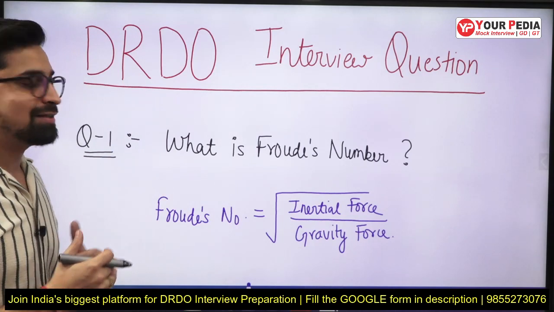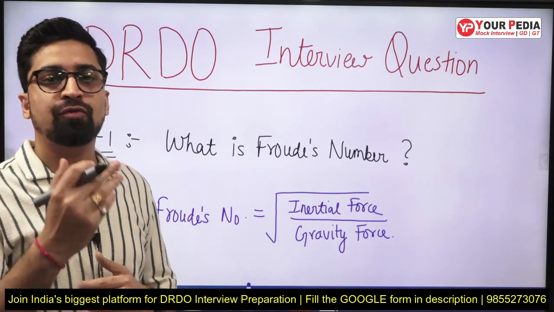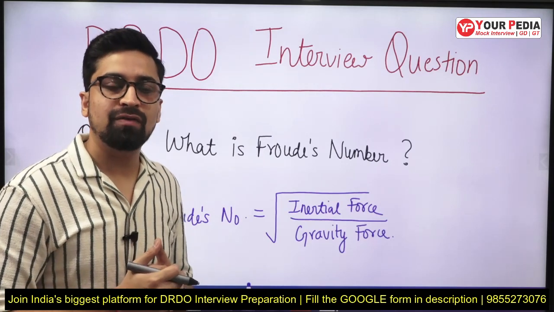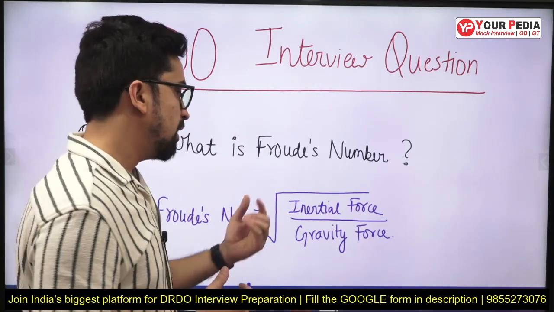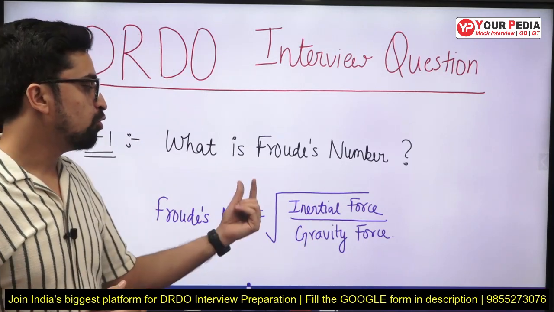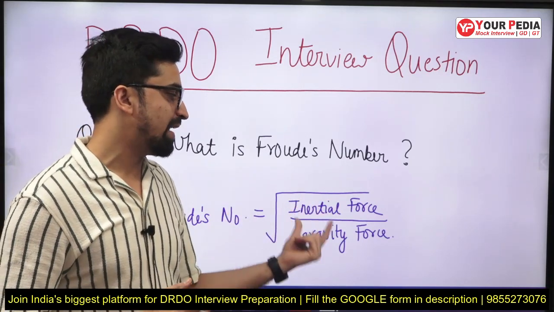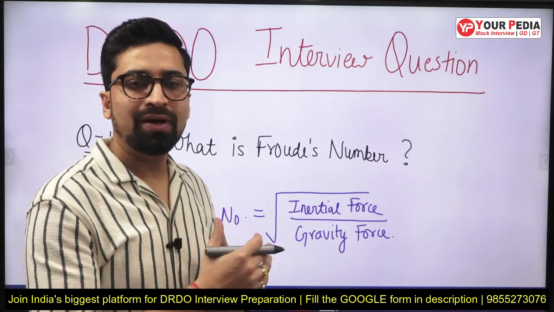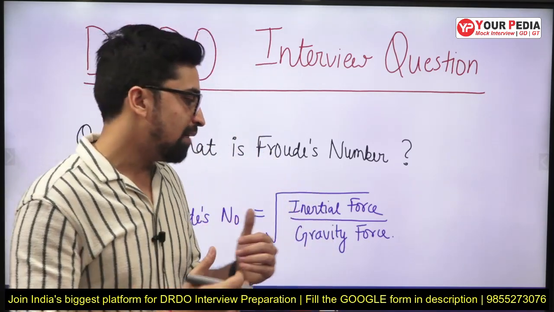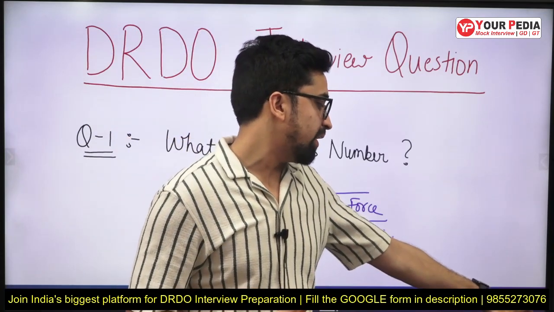So let us say that they might ask you what is Froude number. So everyone knows that Froude number is basically the ratio of inertial force to the gravity force. So Froude number is equal to root of inertial force upon gravity force. Now this is very simple. In this way they can ask you, but then they increase the level of the questioning, right?